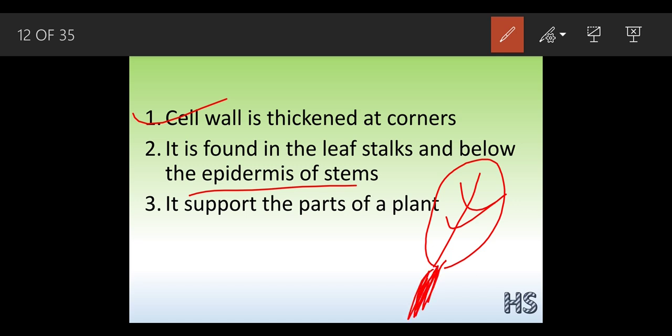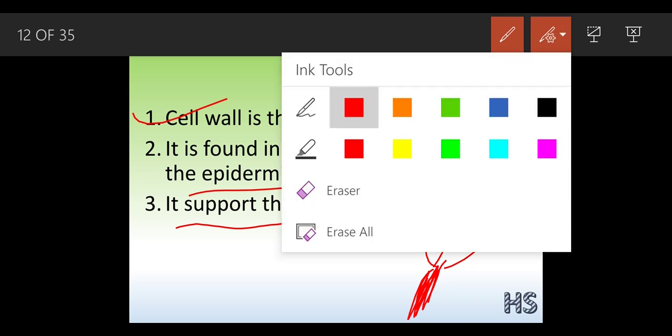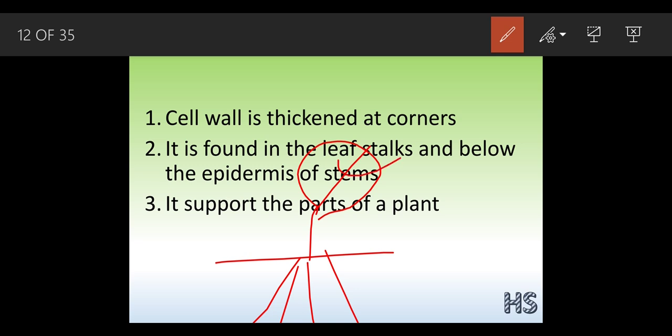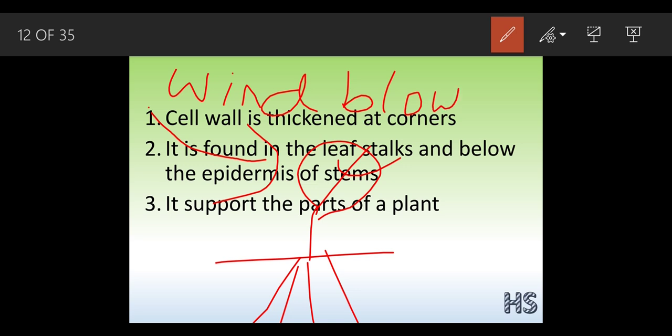Why is this present in the leaf stalk? Because it helps to support the parts of the plants. Let's understand: suppose we are making a plant, and there is wind blowing from this region at a very high speed.